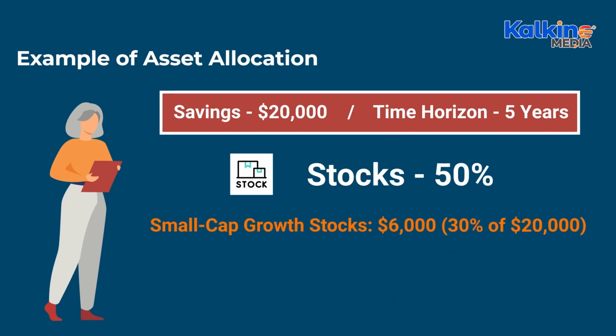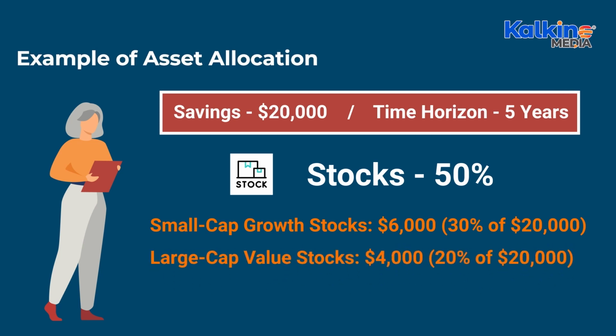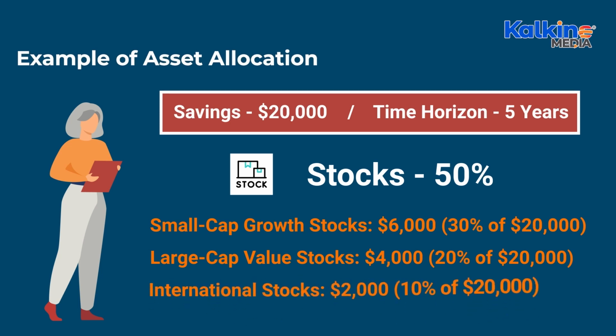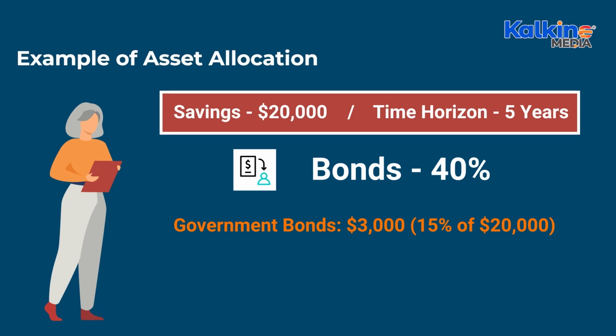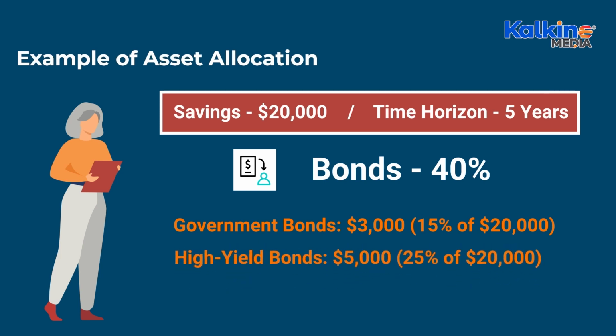Stocks: small cap growth stocks, $6,000, 30% of $20,000; large cap value stocks, $4,000, 20% of $20,000; international stocks, $2,000, 10% of $20,000. Bonds: government bonds, $3,000, 15% of $20,000; high yield bonds, $5,000, 25% of $20,000.